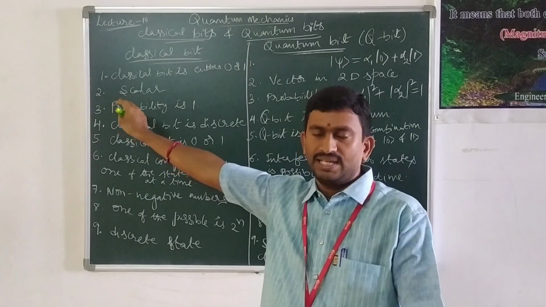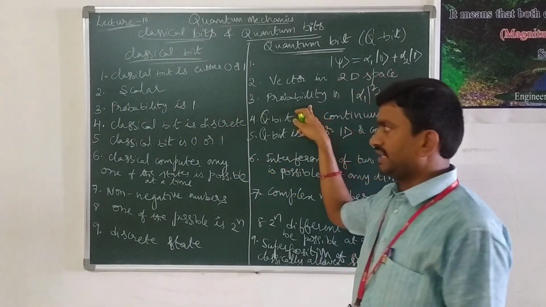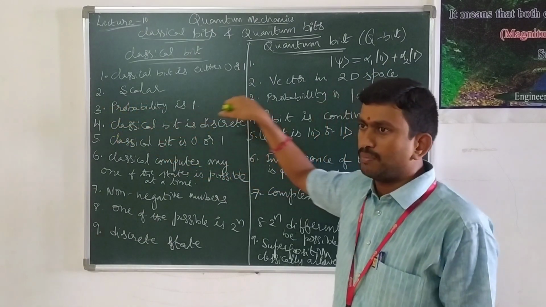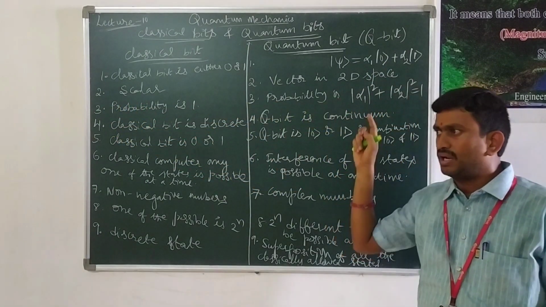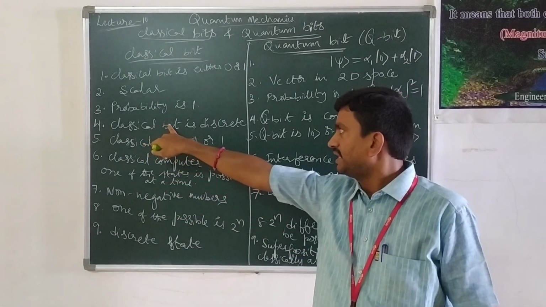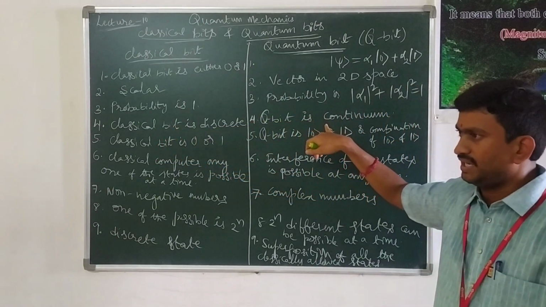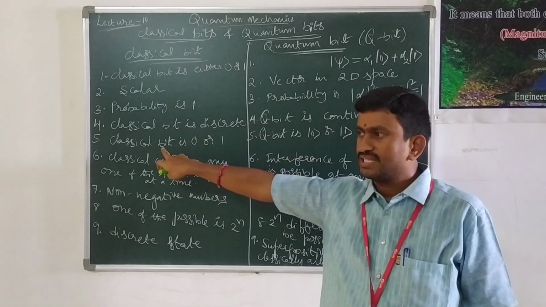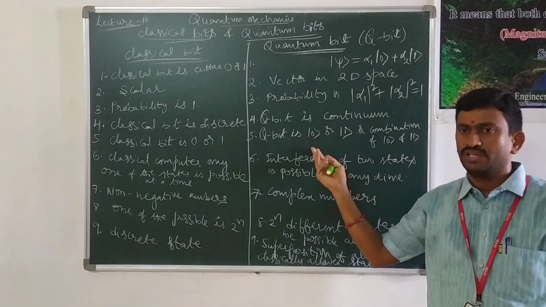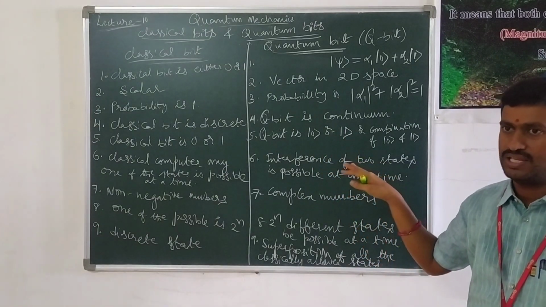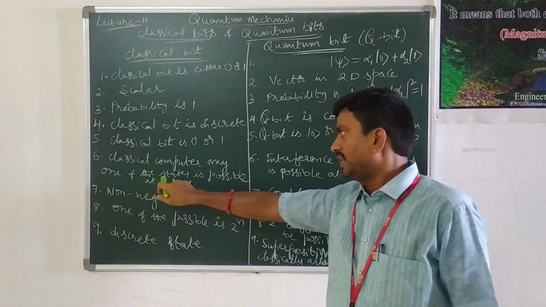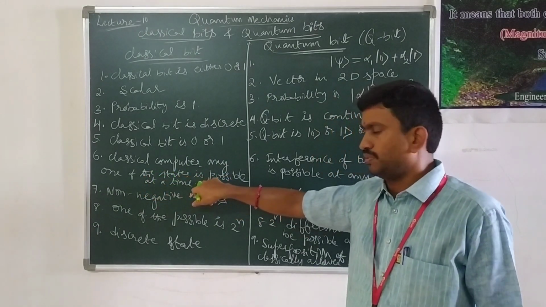Whereas a classical bit is a scalar, a quantum bit is a vector in 2D. The probability of a classical bit is always 1. The probability of a quantum bit is the modulus of alpha 1 square plus modulus of alpha 2 square equal to 1. Whereas a classical bit is discrete, a quantum bit is a continuum. Classical bit value is either 0 or 1. Quantum bit value is either ket 0, ket 1, or a combination of any value between 0 and 1.